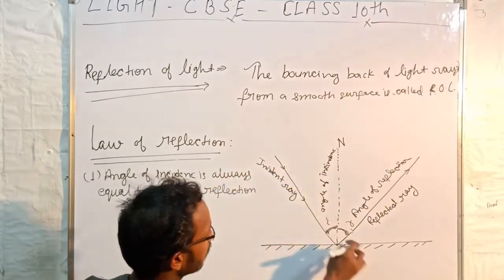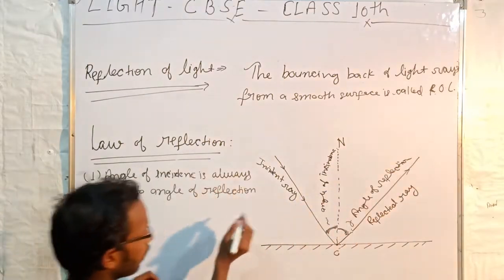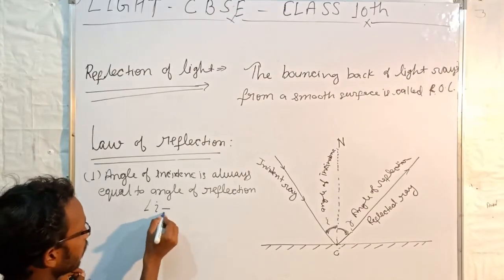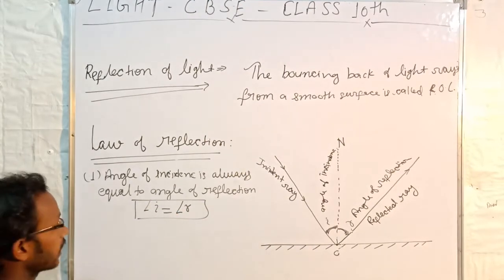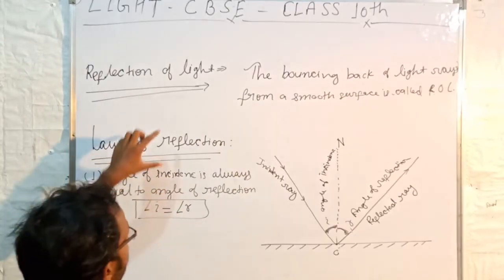That means this angle is equal to this angle. We can say that angle I is equal to angle R. Angle of incidence equals angle of reflection. This is our first law of reflection.